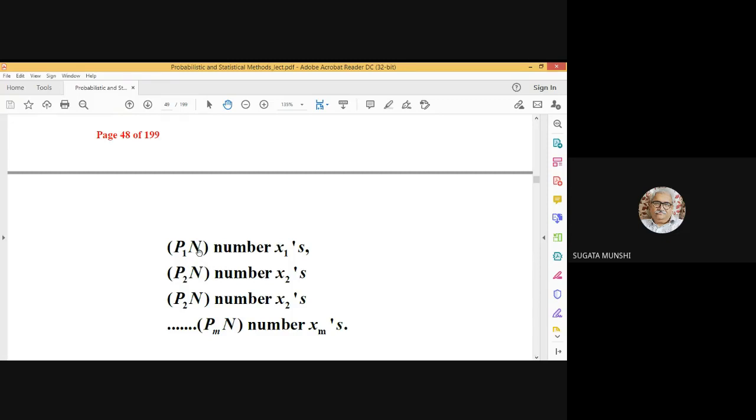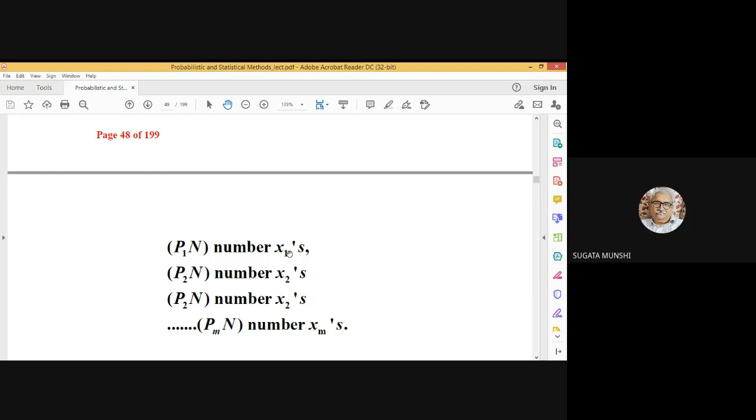Say x1 has occurred n1 number of times, then n1 divided by n is equal to p1.